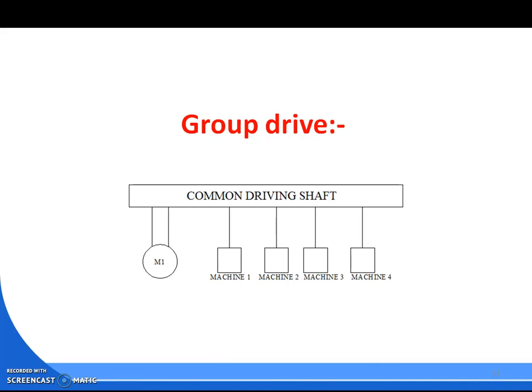So coming to group drives. Here you can see machine 1, machine 2, machine 3 and machine 4, and this one is the motor M1. One common motor is connected to all four machines to drive them.